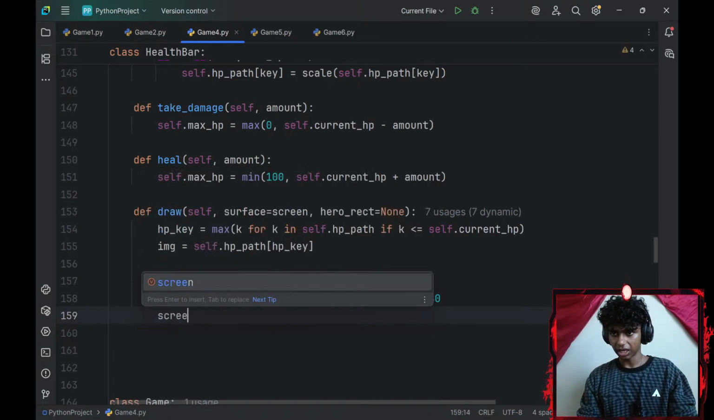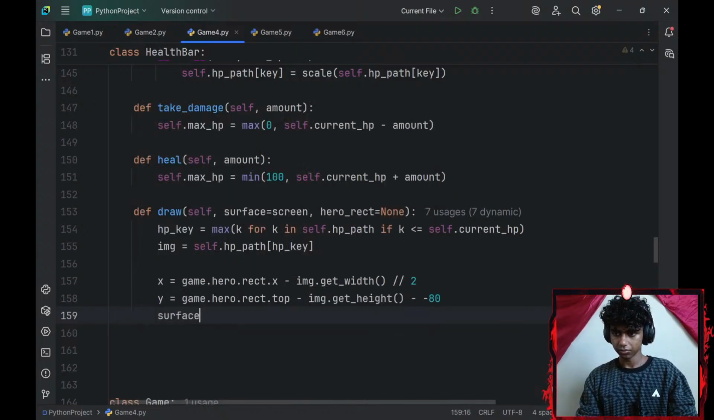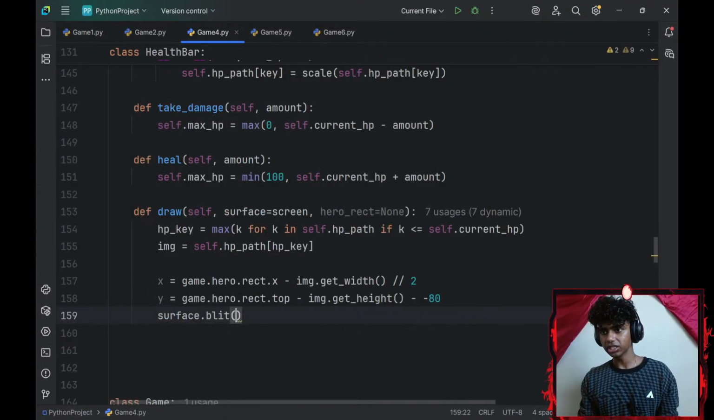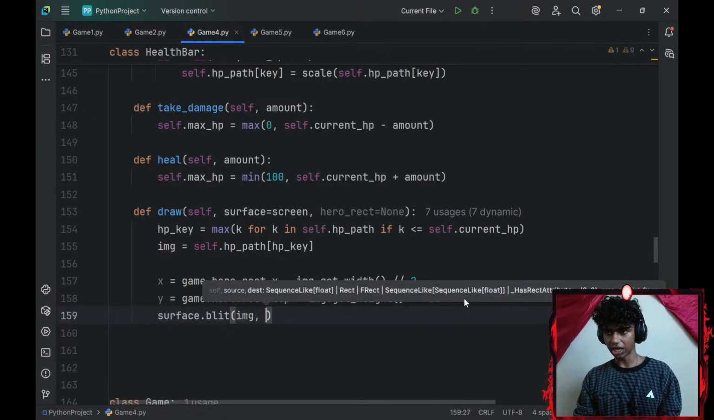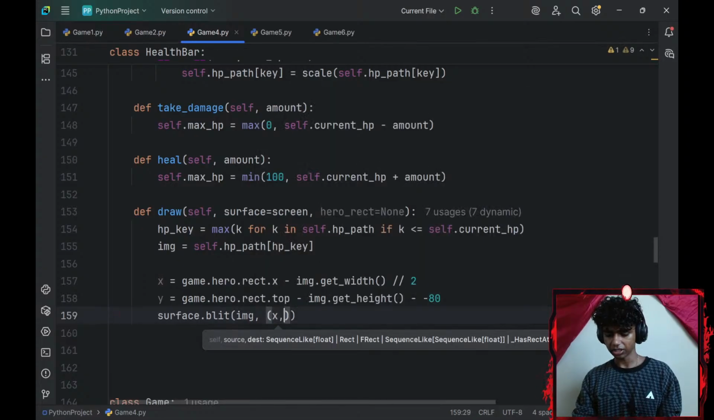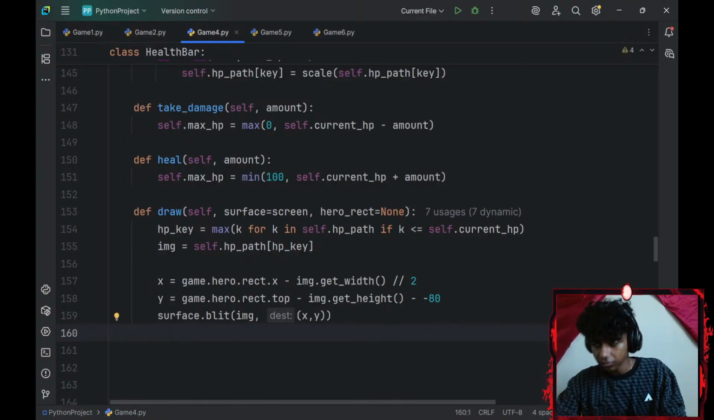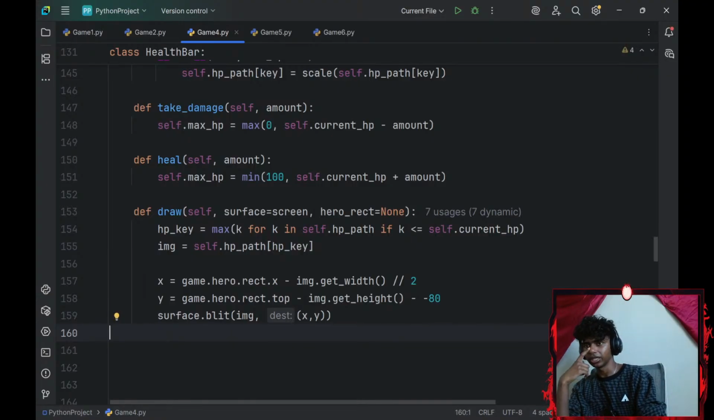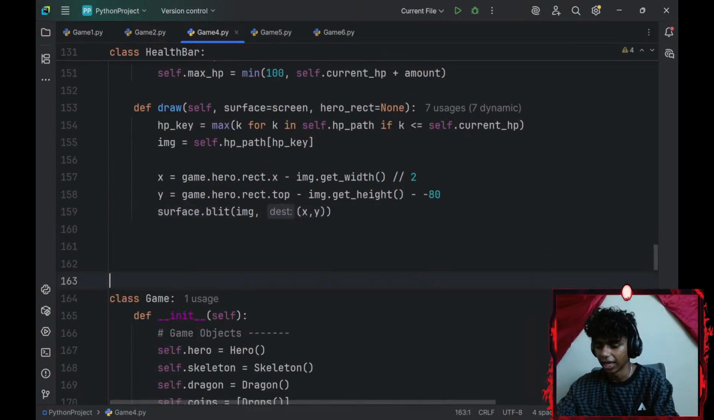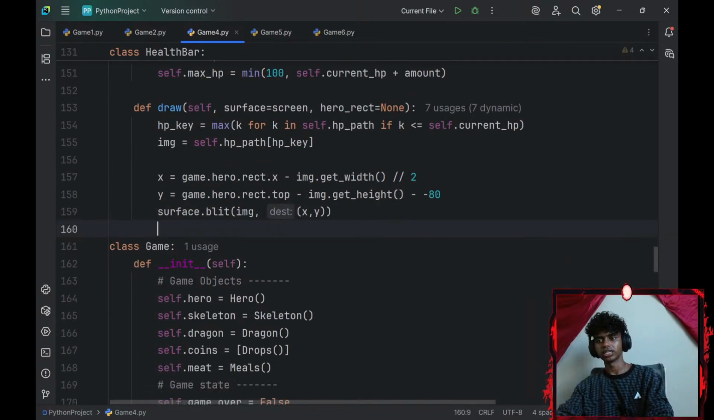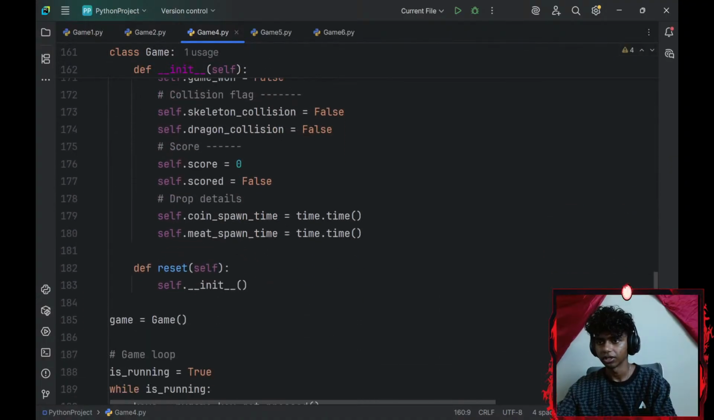And then I'll go with surface.blit. I want to blit my image, and the position is going to be my x comma y. Excuse me guys, the dest is going to be my x comma y. And then what else would I need? For now, let me just have my health bar class. I'll add my buff bar class as well, but I'll add that in a bit. Let me check if the health bar class works.